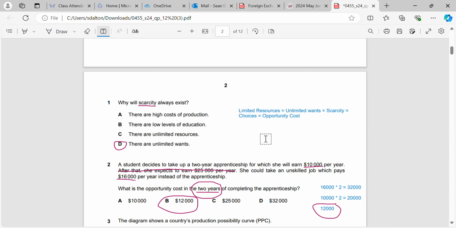Okay, every time we do this, this is what I've put in class on the slides and in the revision notes for you guys, and on the Microsoft whiteboard diagrams also. These are the 5 key terms with scarcity or basic economic problem, and if we just know those, we'll be able to answer all of those questions that come up for the first one in the multiple choice papers.